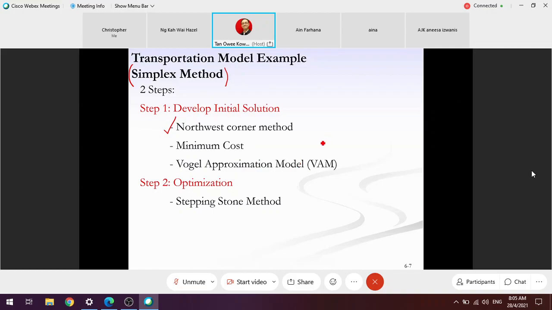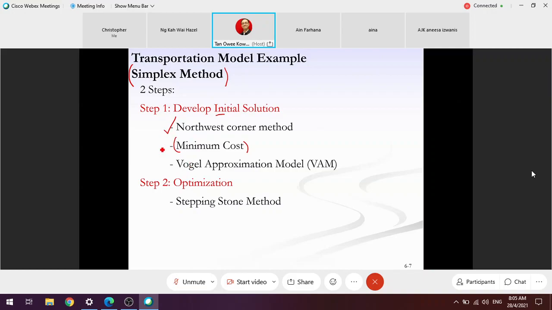This doesn't mean that when you develop an initial solution, you need to use all 3 of the methods. No, you only need to pick one of the methods. I think I did share with you before, the most common method that we use in the industry is we start with minimum cost. Why, you will know by today. You don't need to go through all the 3 methods. Developing an initial solution only needs to involve one of these methods. In terms of application, most of the time we start with minimum cost.